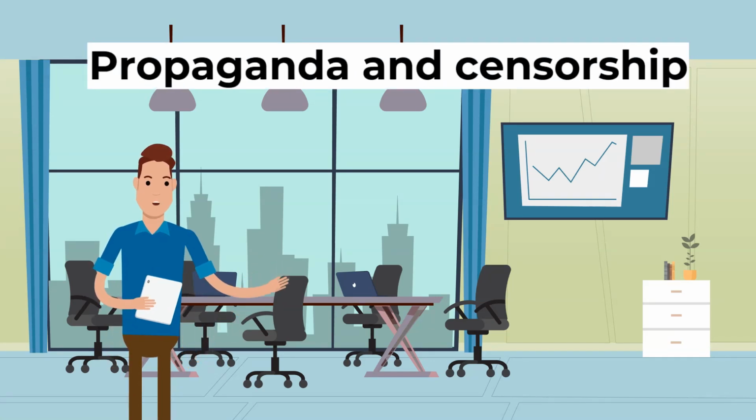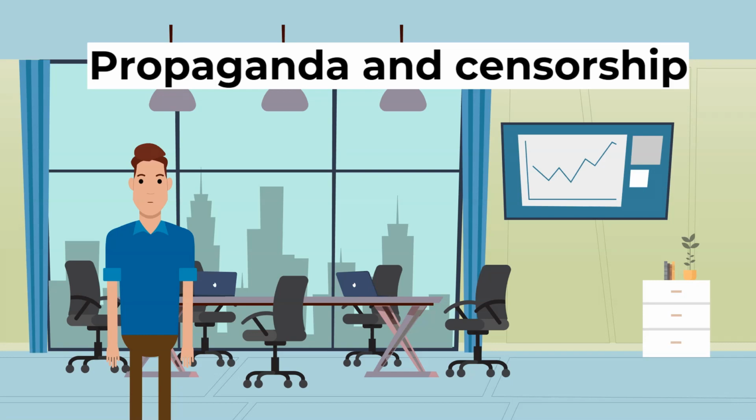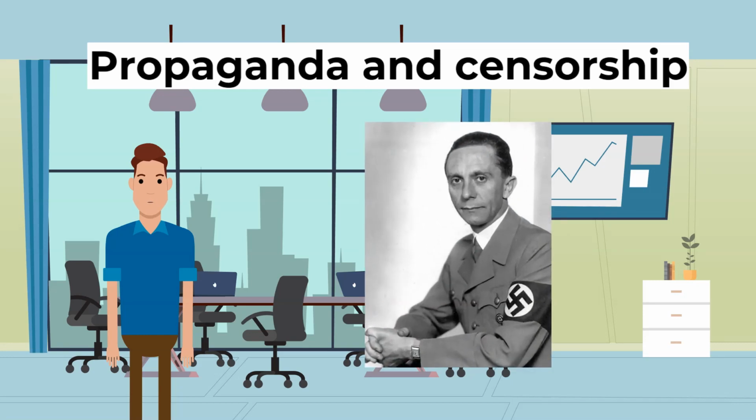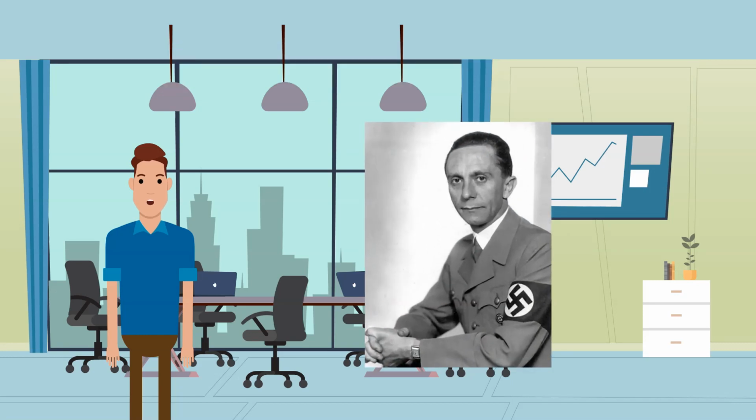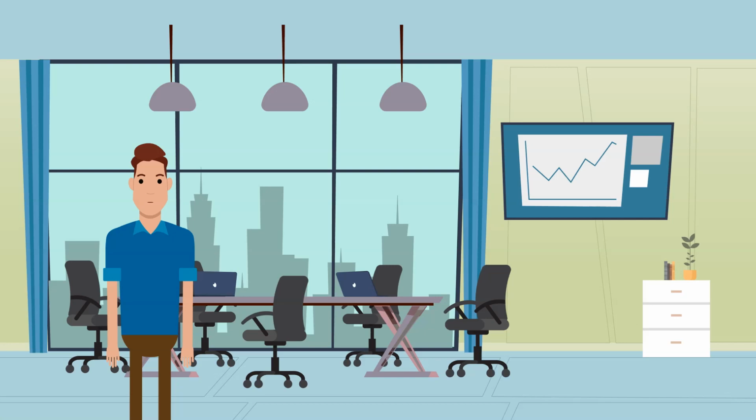Lastly, propaganda and censorship. Joseph Goebbels ran the Ministry of Propaganda, whose job it was to convince the German people to embrace Nazi rule. This was achieved through control of the press, radio and the arts, and through rallies and sporting events. The police state and laws protected the Nazis against opposition.